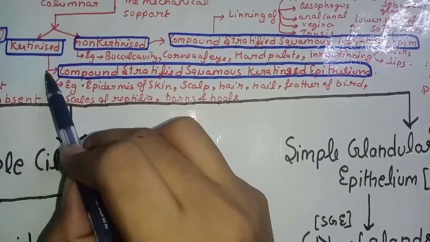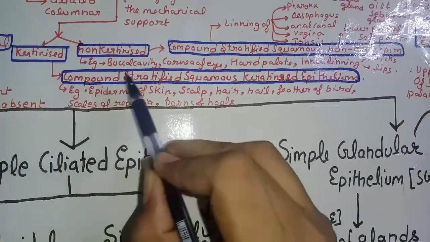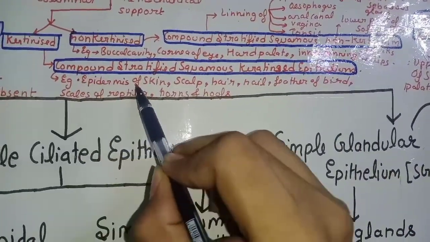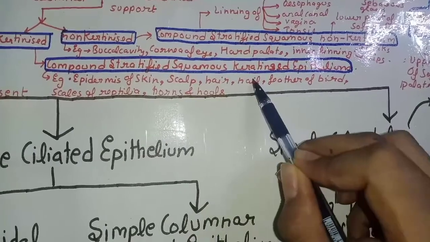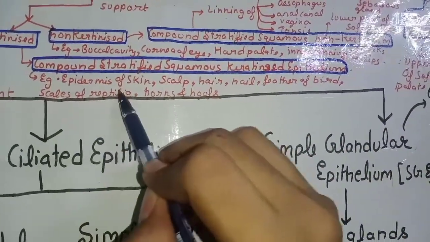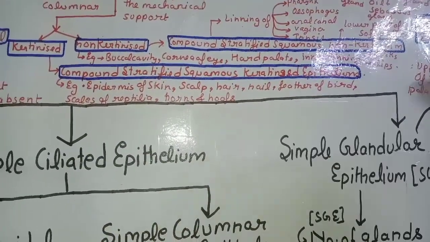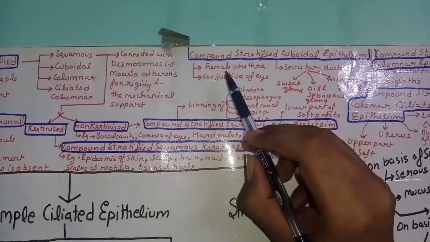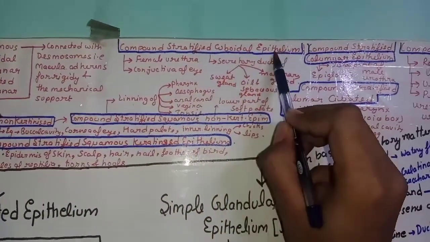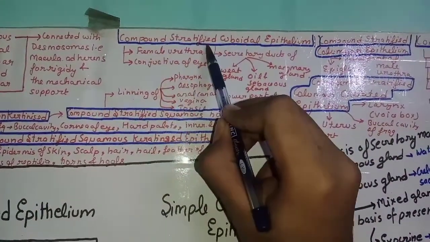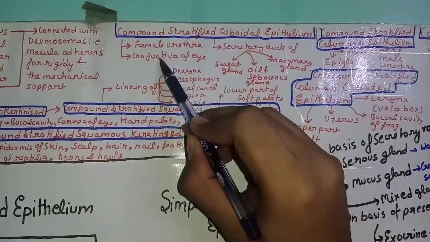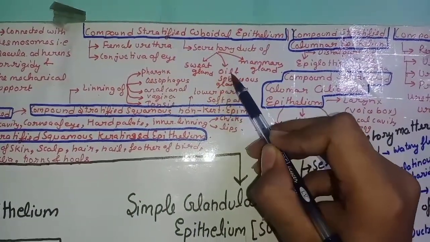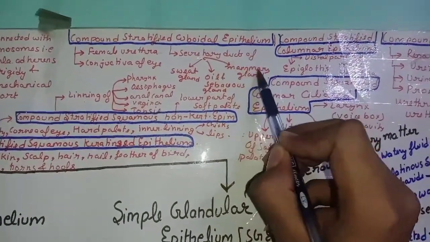So now coming to keratinized part. So compound, stratified, squamous, keratinized epithelium. It is present in epidermis of skin, scalp, hair, nail, feather of bird, scales of reptilia, horns, and hoofs. So now coming to cuboidal part. So compound, stratified, cuboidal epithelium. It is present in female urethra and conjunctiva of eye. Also present in secretory duct of sweat gland, oil and sebaceous gland, and also in mammary gland.